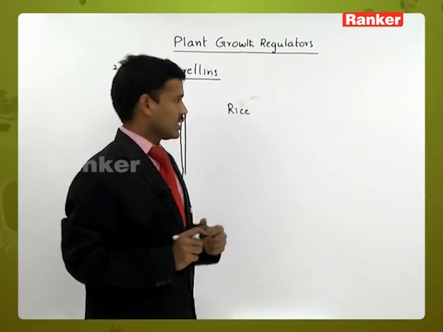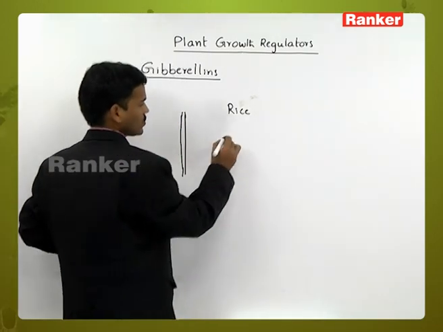This is due to a disease, and the disease is due to a fungus.